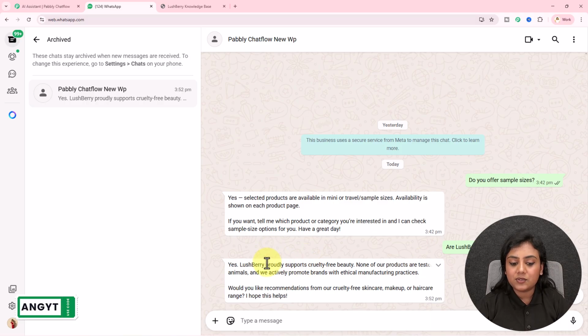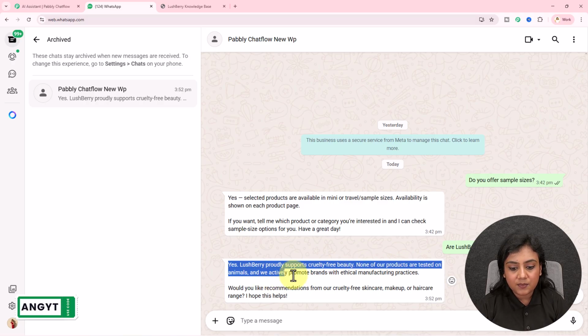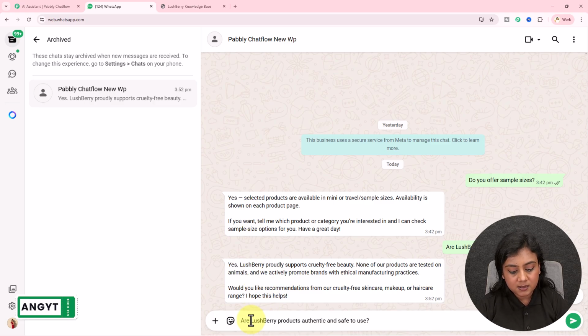Okay. And I've received the reply. Yes, Lushberry proudly supports cruelty free beauty. None of our products are tested on animals and we actively promote brands with ethical manufacturing practices. Okay. I have my last question, that is, are Lushberry products authentic and safe to use?